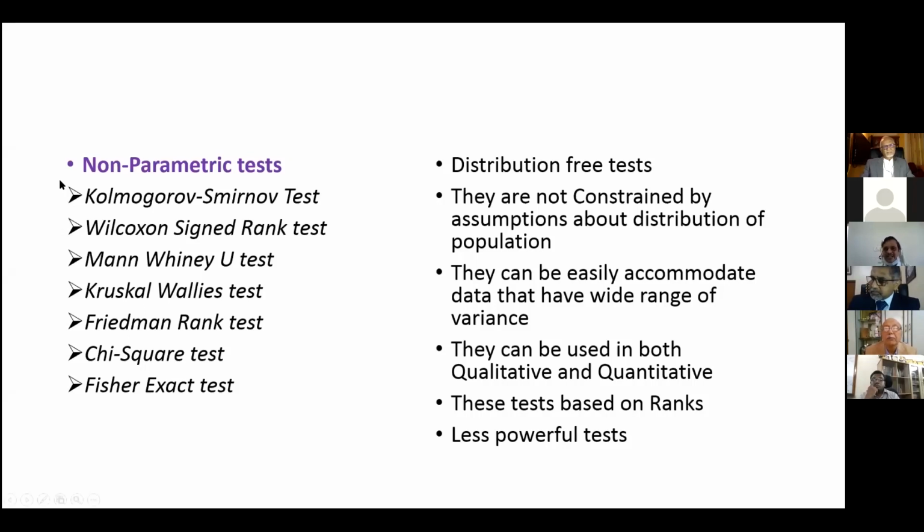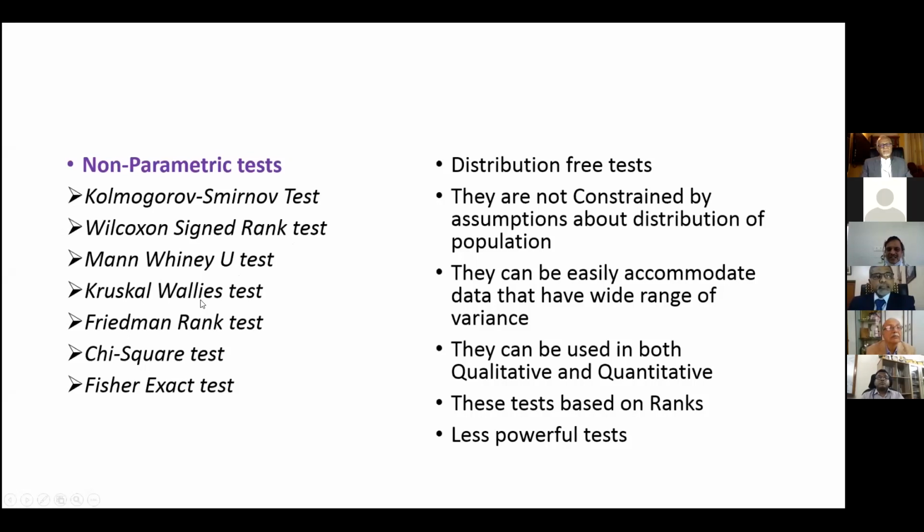The non-parametric tests are mainly the Kolmogorov-Smirnov test. This is a one-sample test. Wherever only one distribution is there, say you have taken only 50 samples, a one-group study, at that time you check whether normality is there or not, or whether any deviation is there. So we use the Kolmogorov-Smirnov test. Compared to the Z test or the student T test, the one-sample test is not used to test any hypothesis. The Wilcoxon signed rank test, when it will be used, I will explain.